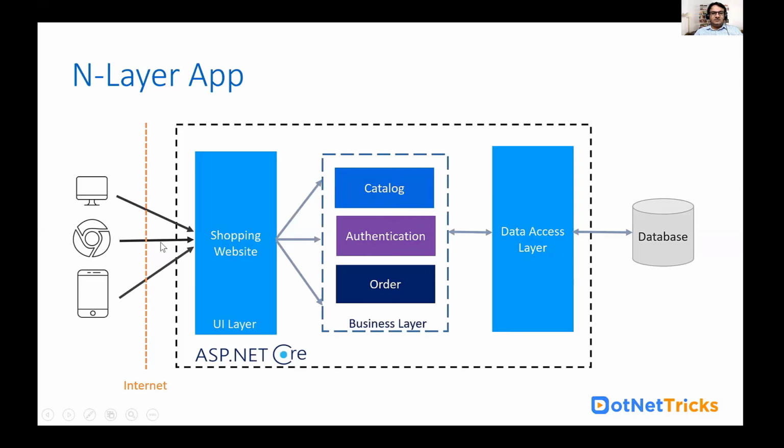All this business logic we are accessing in our shopping website where we have designed our UI. The entire code is written in ASP.NET Core. The shopping website is accessed from the internet using a mobile phone, laptop, or desktop. Now, if you are willing to migrate this architecture to microservices, how can it be migrated?